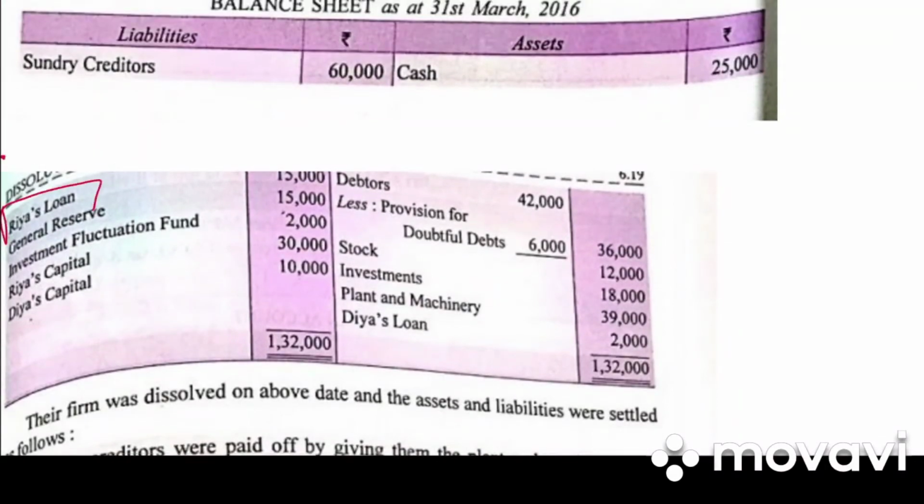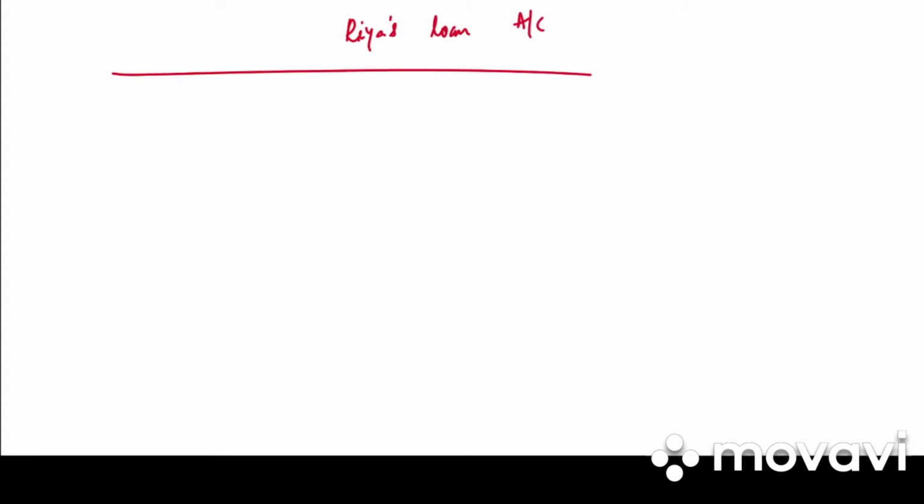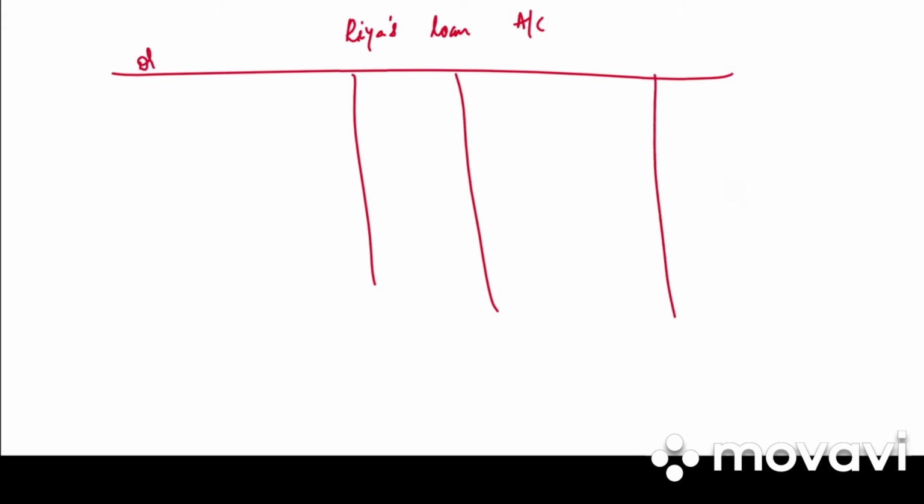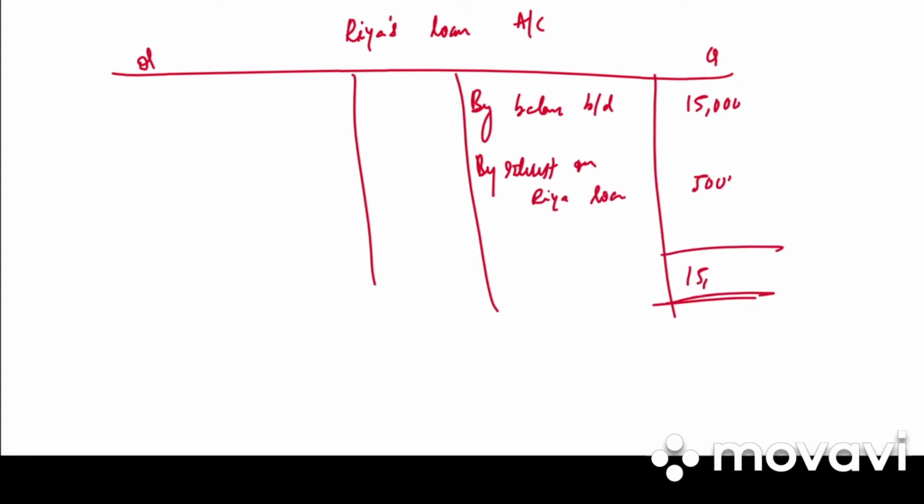Next we need to prepare the loan account of the partners. We have Ria's loan and we have Dia's loan. So both the loan accounts will be prepared. So write down Ria's loan account, particulars and amount, debit, credit. First we bring down the balance from the balance sheet. By balance brought down, how much is it? 15,000. Then there is interest. So by interest on Ria's loan, how much is it? 500. So we get 15,500.